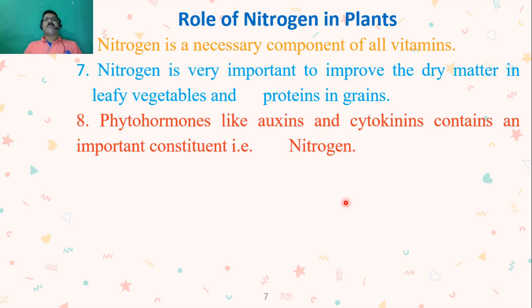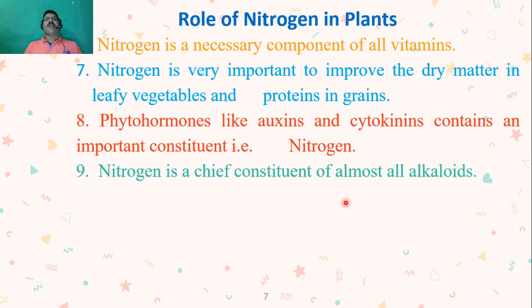Then there are different types of phytohormones like auxins and cytokinins. They play a very important role in different types of metabolic processes of plants, for example root formation, shoot formation, then flowering, fruiting, etc. So for the formation of these different types of phytohormones, nitrogen is a very important constituent. Then nitrogen is the chief constituent of almost all alkaloids.